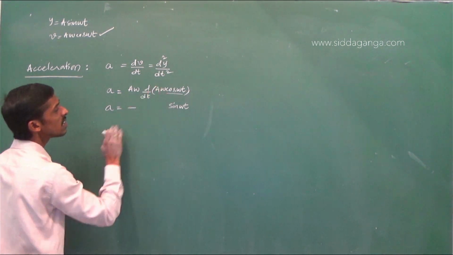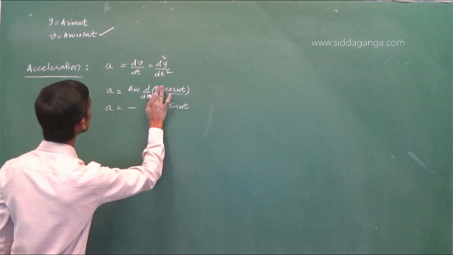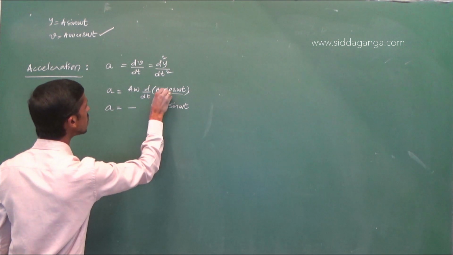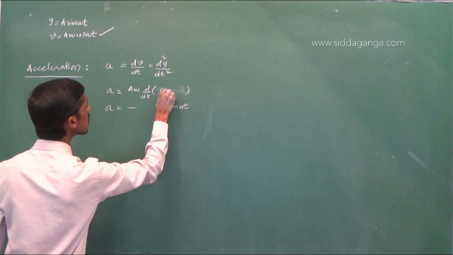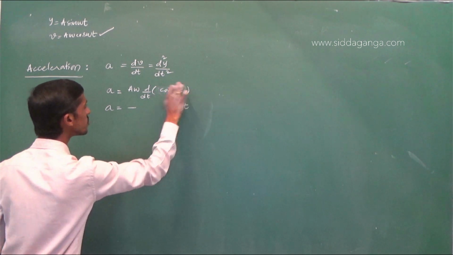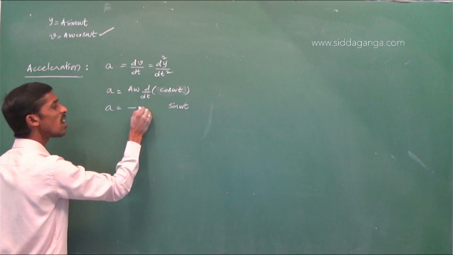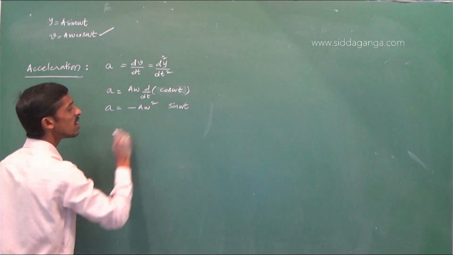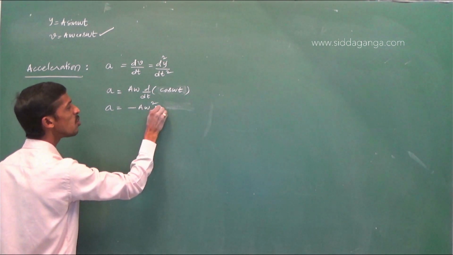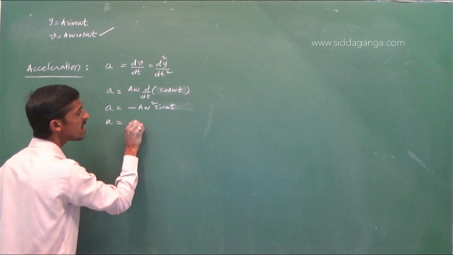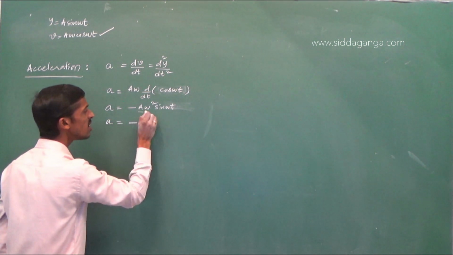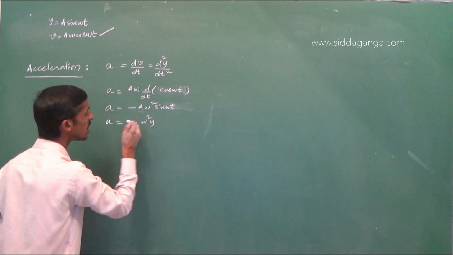So here a omega is already there with cos omega t. So a omega already there, omega into omega, omega square, minus a omega square sin omega t. A is equal to minus omega square a sin omega t, and you can see a sin omega t is nothing but the displacement equation.